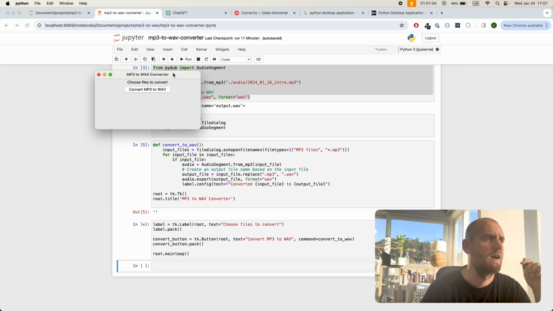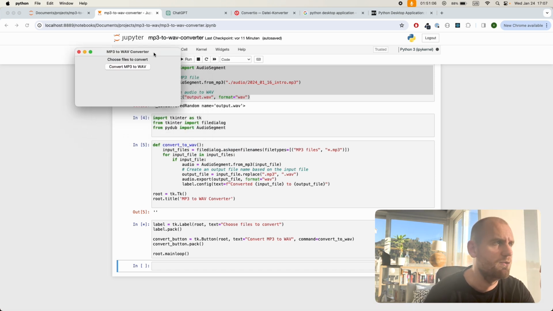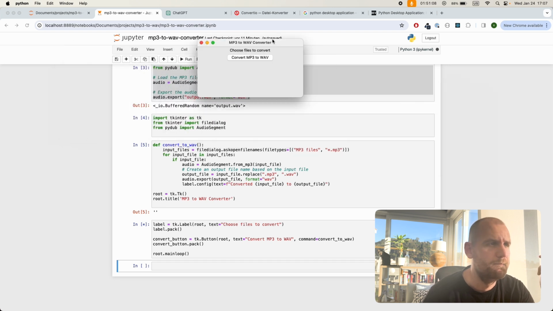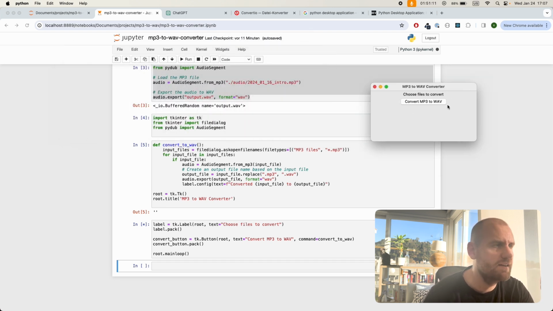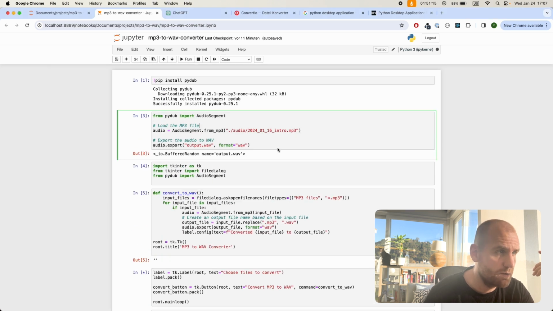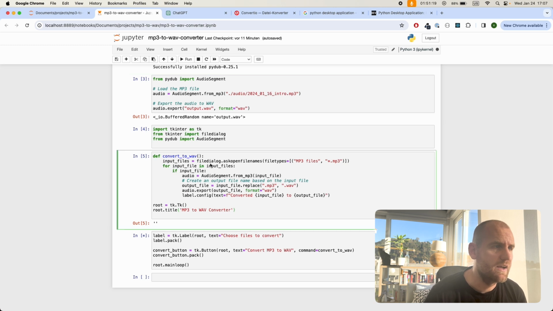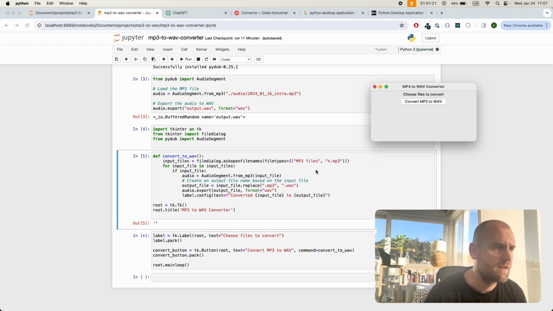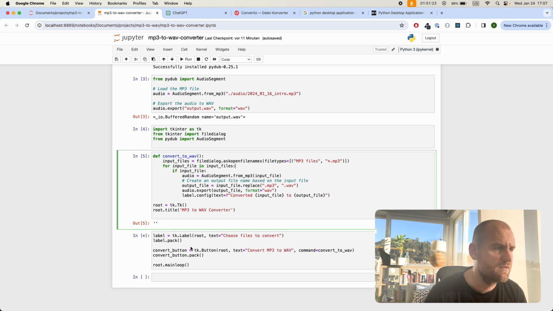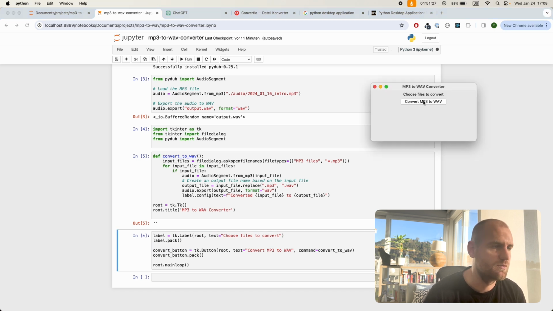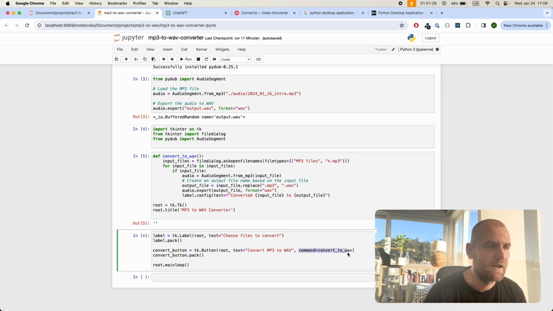If you can see right now, there's an MP3 to WAV converter popped up here on my screen, which is literally a desktop application. And what it's using in the background is the code that I was using here before from PyDub. And the way it's going to work is when I click on the button right here, so we have a convert button, that's this one here. And I gave it the command of convert to WAV.